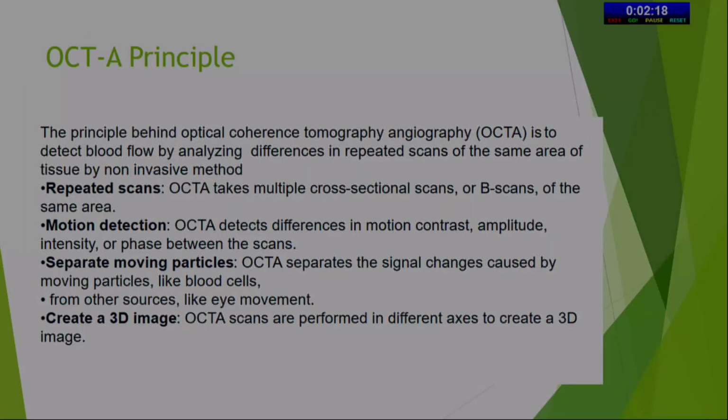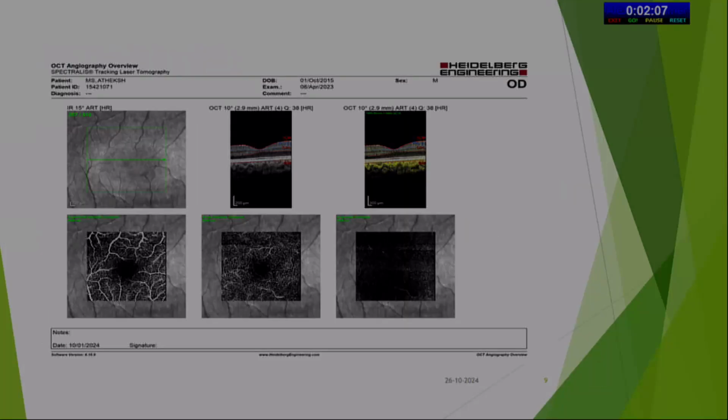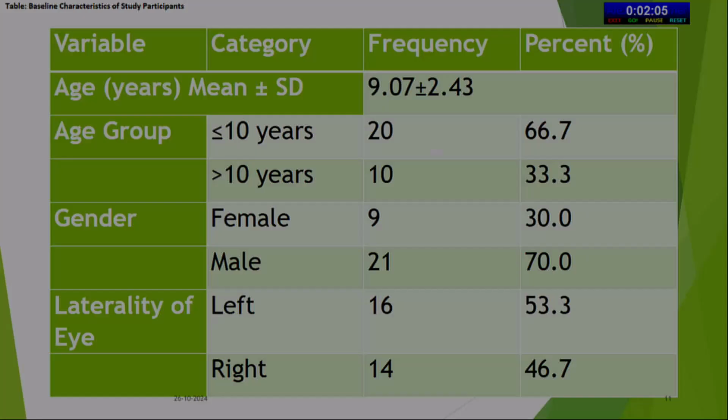OCTA principle: the principle is to detect blood flow by analyzing difference in repeated scans of the same area of tissue by repeated motion detection, separating moving signal and creating a 3D image. This is the image of OCTA.